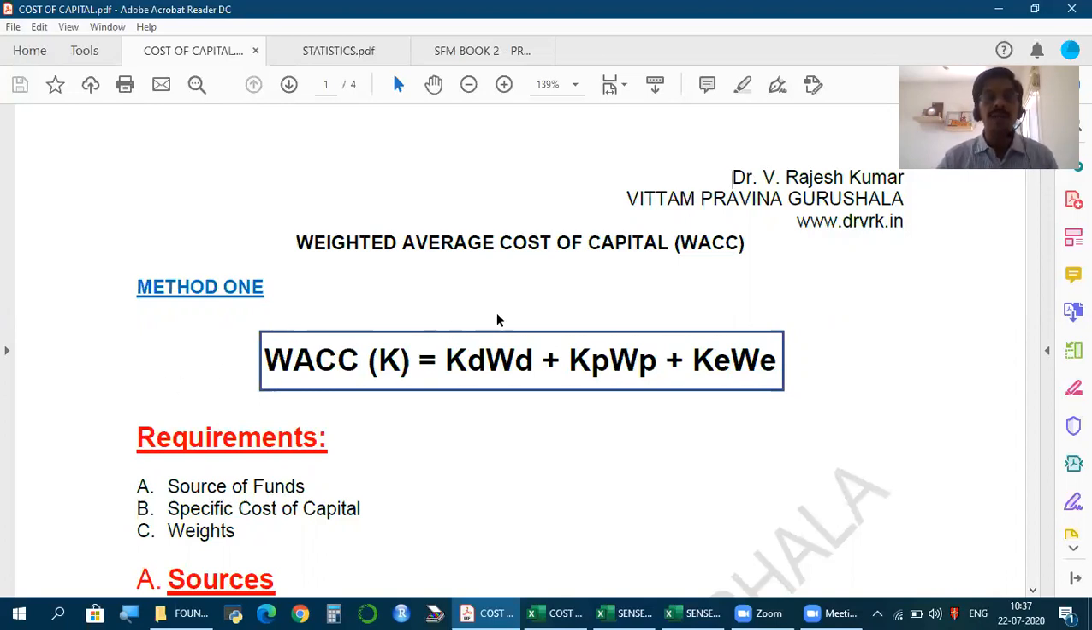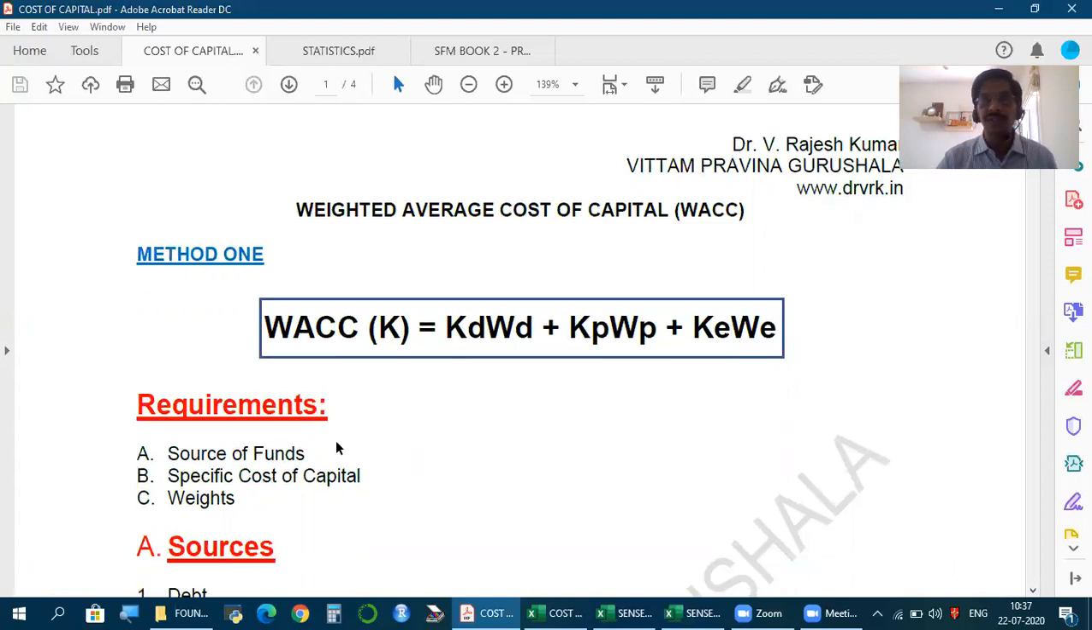And as a formula, this is how it is calculated. This is how we present the formula to calculate WACC. It is denoted by K, that's the standard term used. And this is how we write the formula: KDWD plus KPWP plus KEWE. Now, what do we need to calculate this? Broadly, we need three aspects. One, we should know from what sources a given business entity has mobilized funds. Two, for each source, what is the cost and what are the weights? What are weights? The proportion of each source in the total funds.